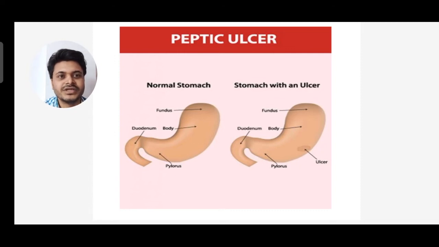There are different parts of the stomach. You can see the fundus, body, and pylorus. On the right-hand side of the picture of the stomach, you can see the ulcer.